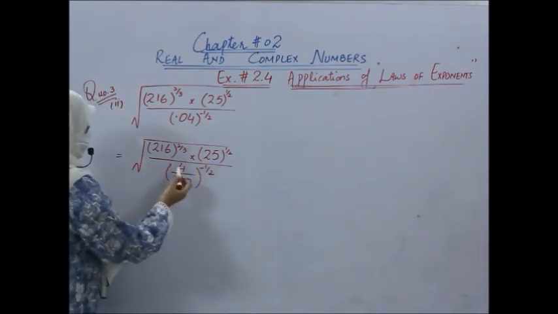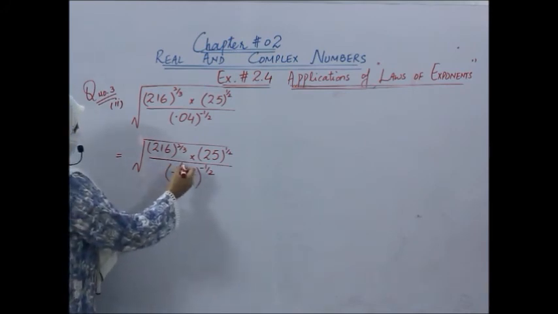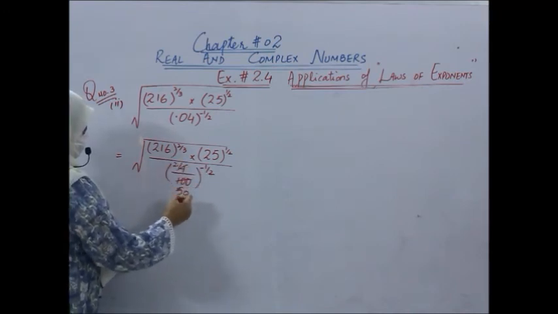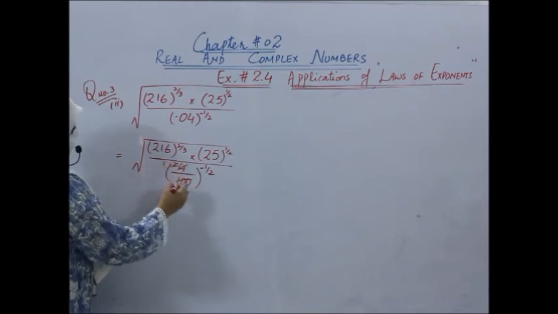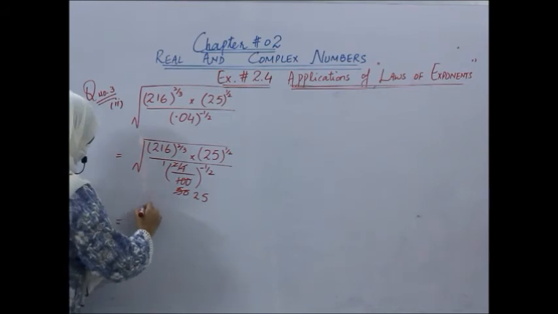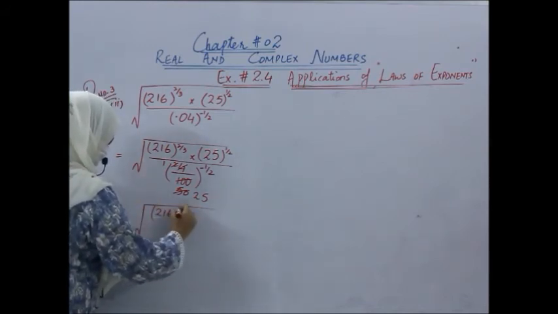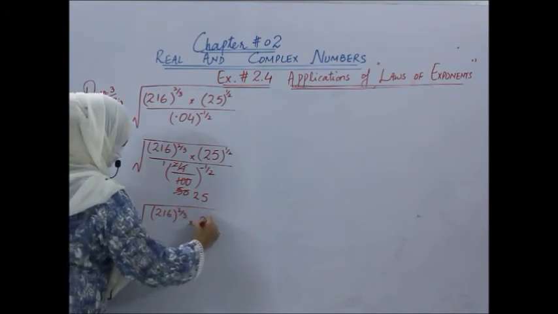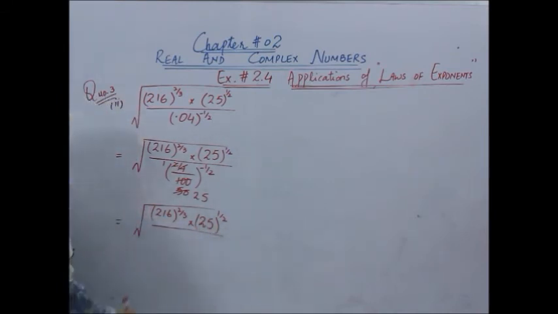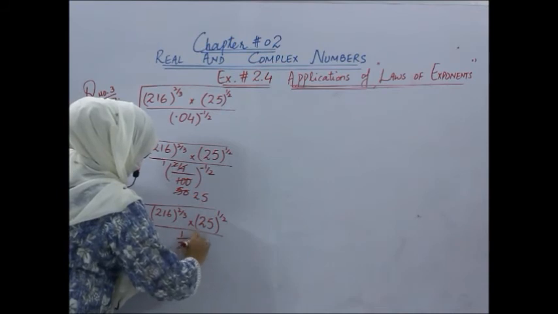Yes, it is. Now we can simplify 4 over 100 over here. It would become 2 into 2, 2 into 5, and then 0, 2 ones are 2, and then 25. So what we will have? We will have square root of 216 whole power 2 by 3 multiplied by 25 power 1 by 2, and the denominator is 1 over 25 whole power minus 1 by 2.